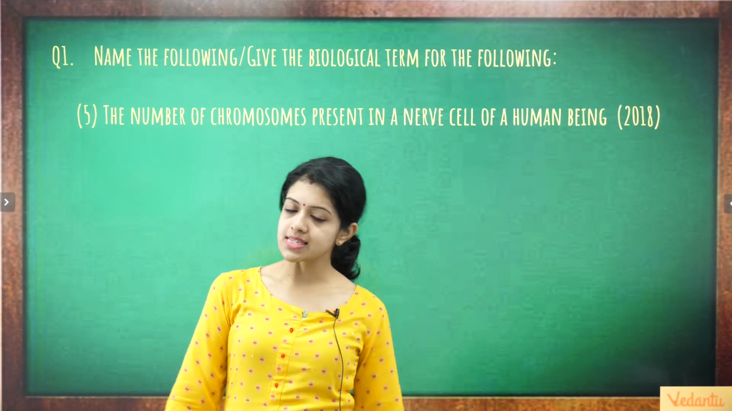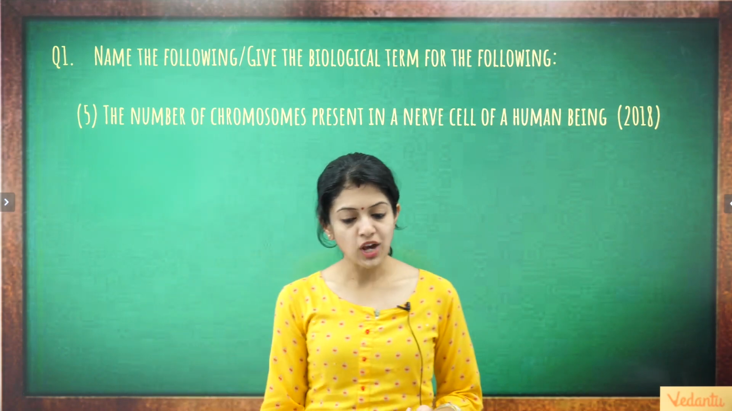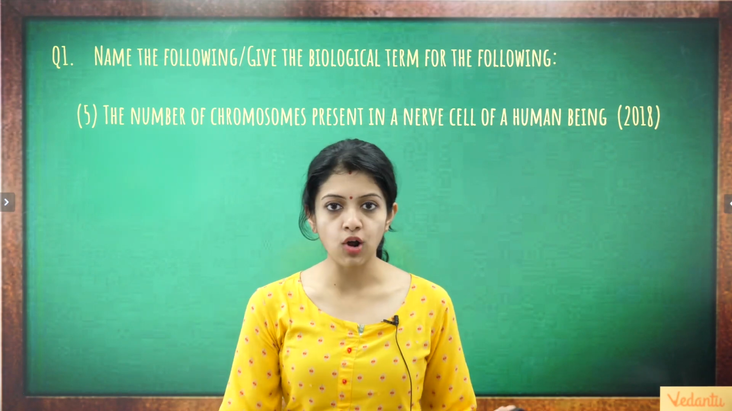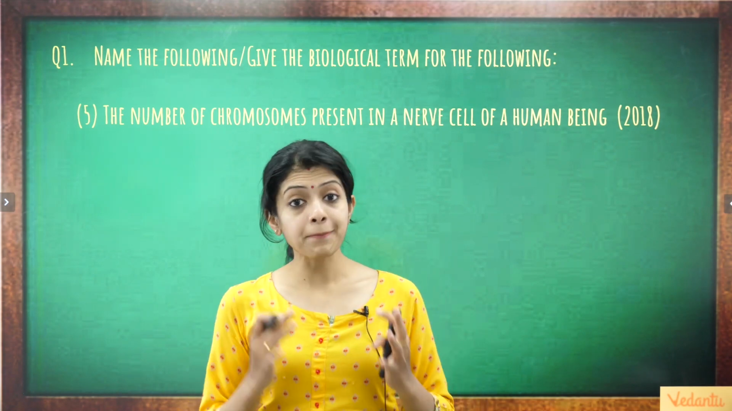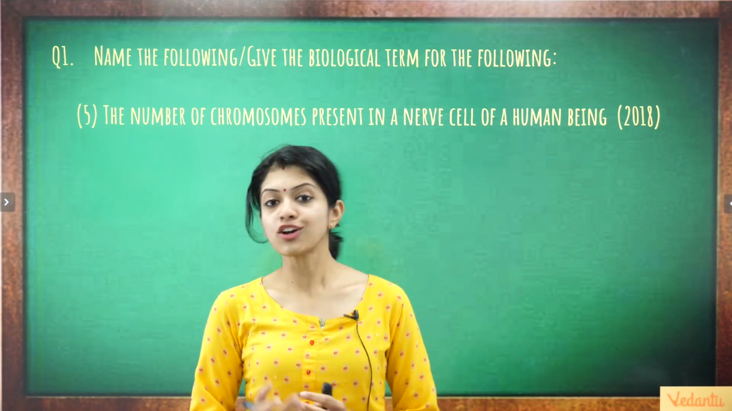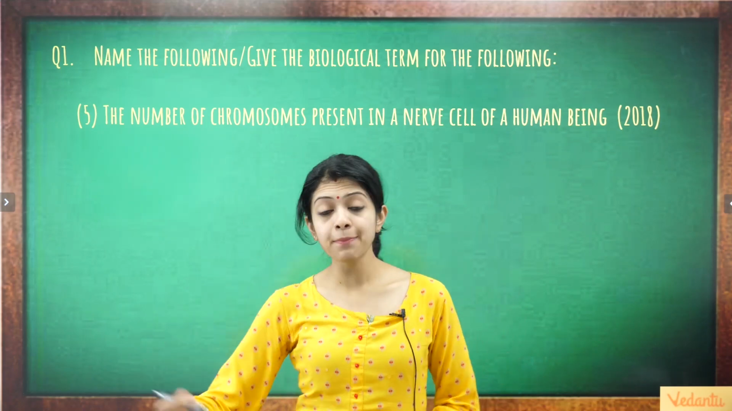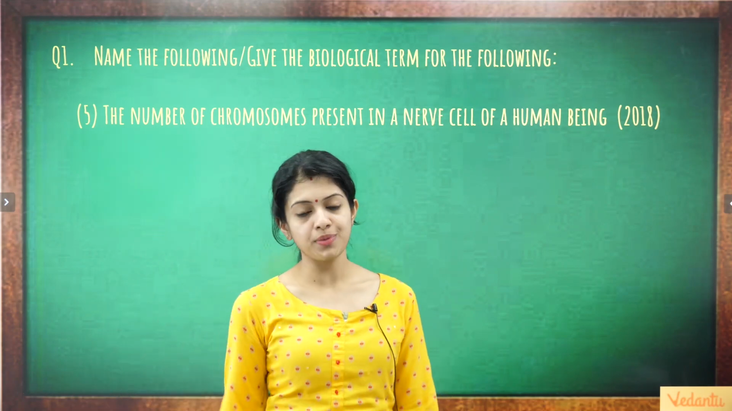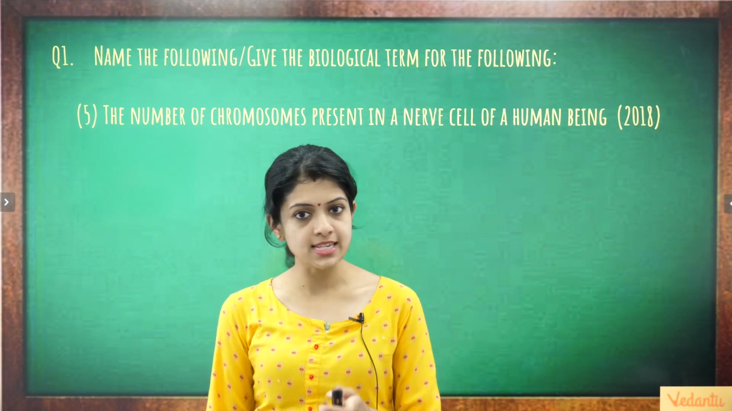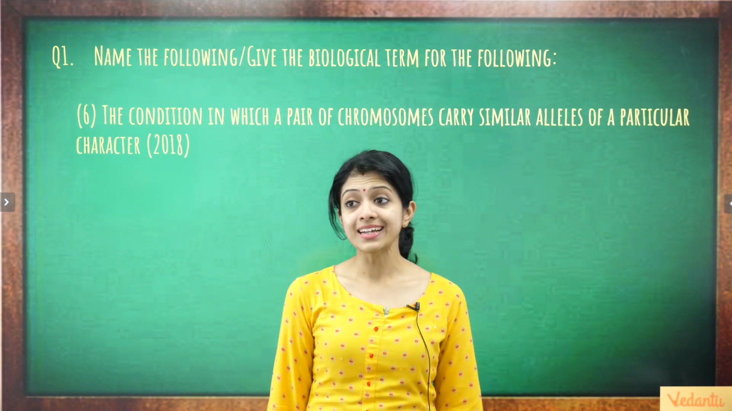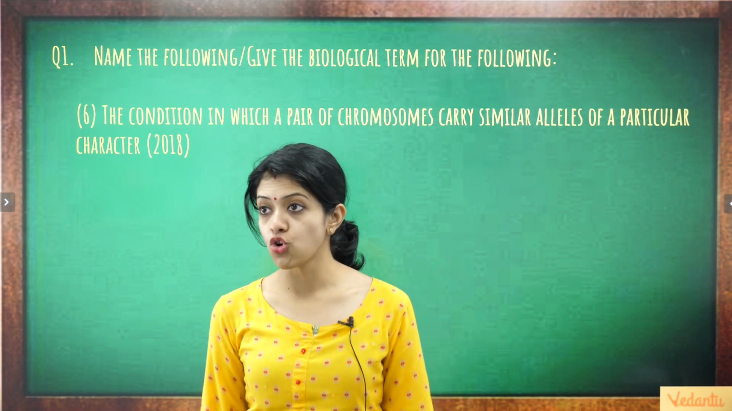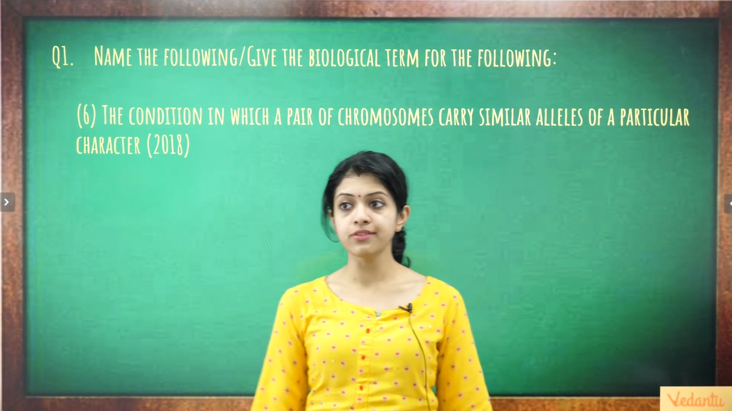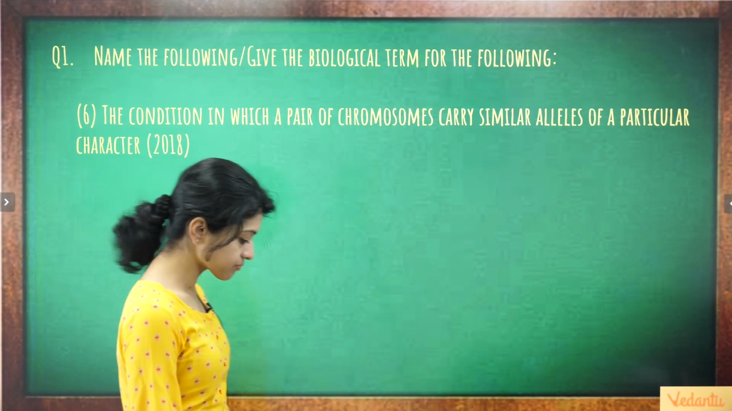And yes, the answer is 46, because just like any other diploid cell in your body, the nerve cell is also diploid, containing 23 pairs or 46 chromosomes. What about gametes? Gametes are your only haploid cells. So in their case, the answer would have been 23 and not 46. Next one, the condition in which a pair of chromosomes carry similar alleles of a particular character. Again, from the 2018 board exam.